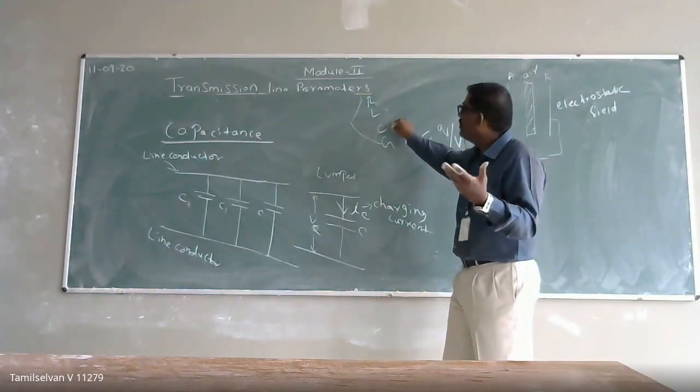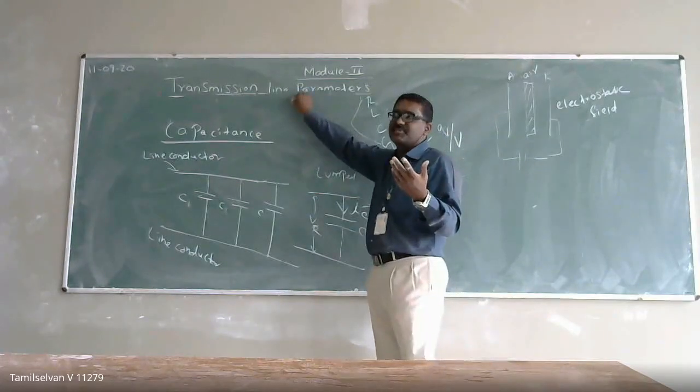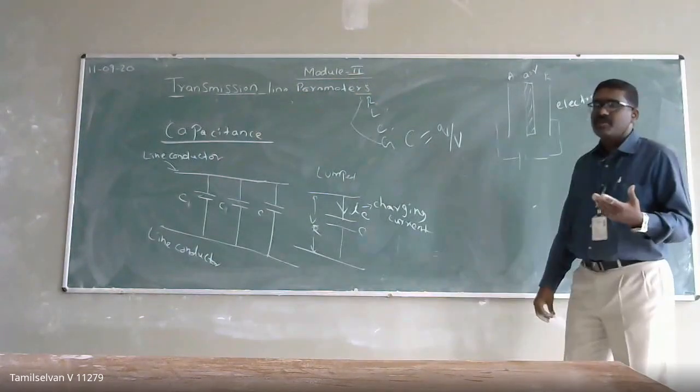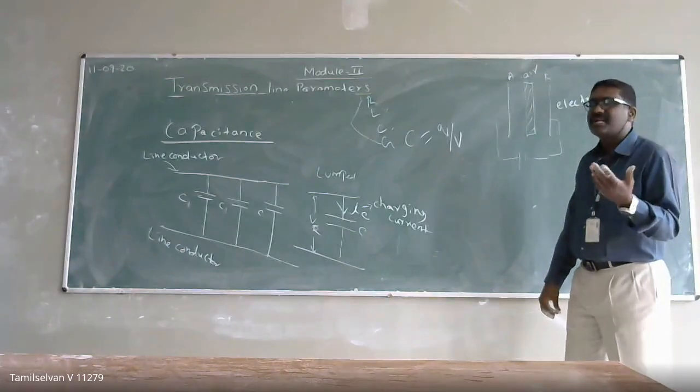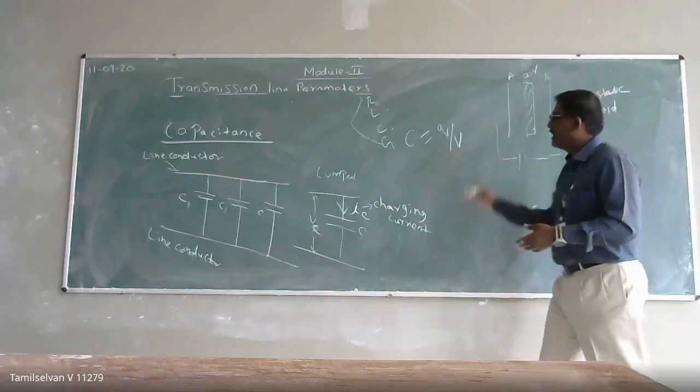Only if we can calculate them can we analyze the performance of the transmission line in terms of efficiency and voltage regulation, that is, how efficiently we can transmit power from the sending end to the receiving end.